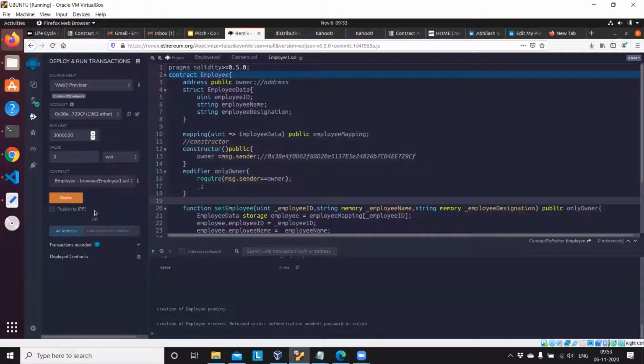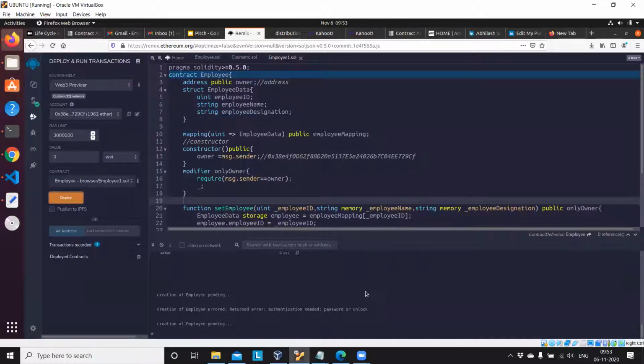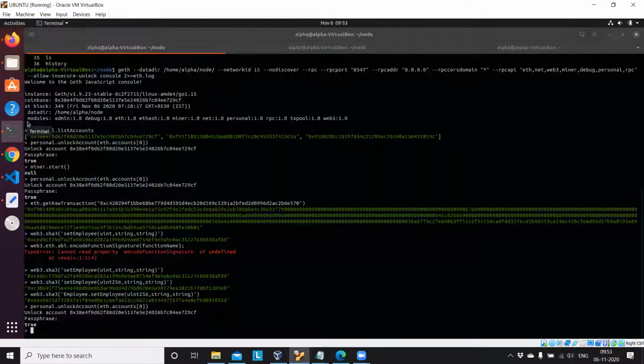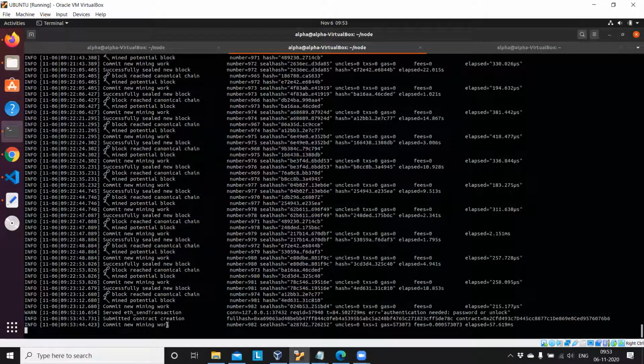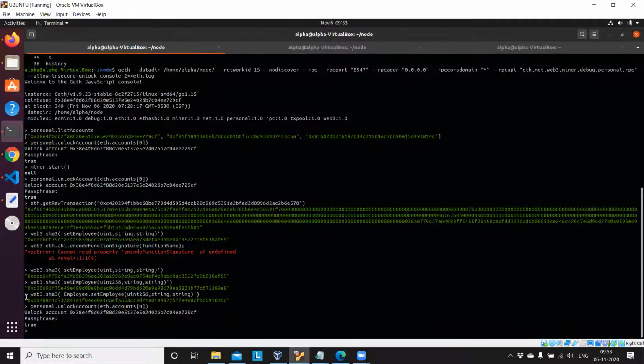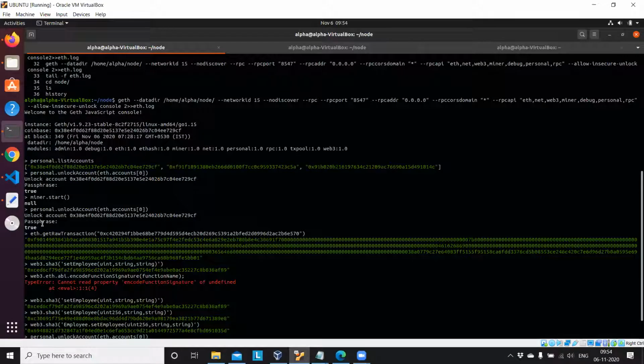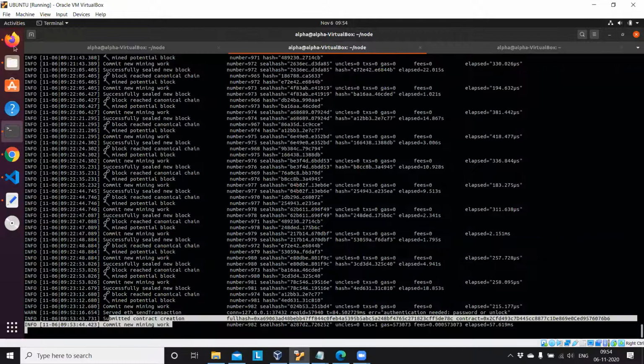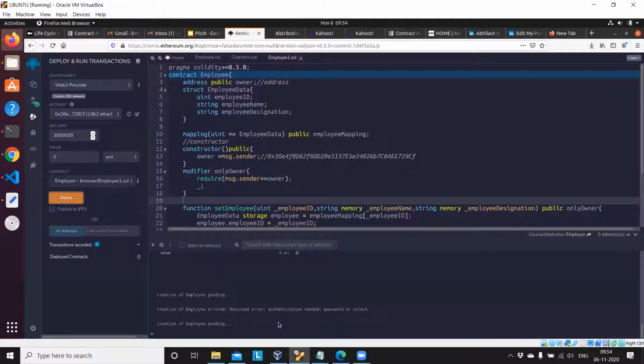So I'm trying to deploy the contract after unlocking my account. The mining is happening there. I hope this is working. Okay, we don't want to waste our time.